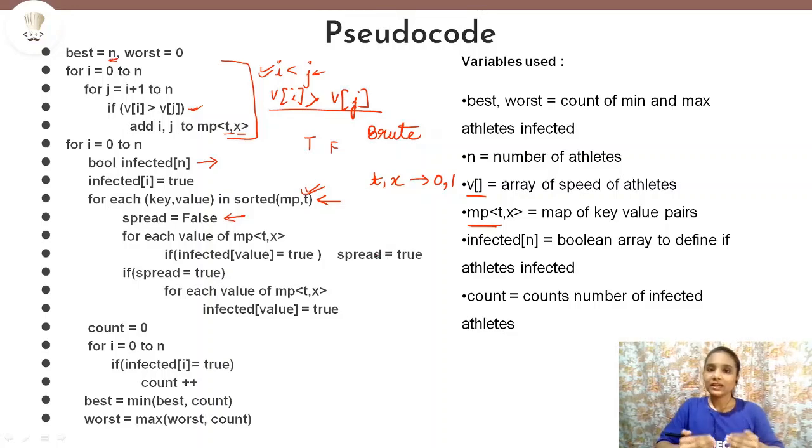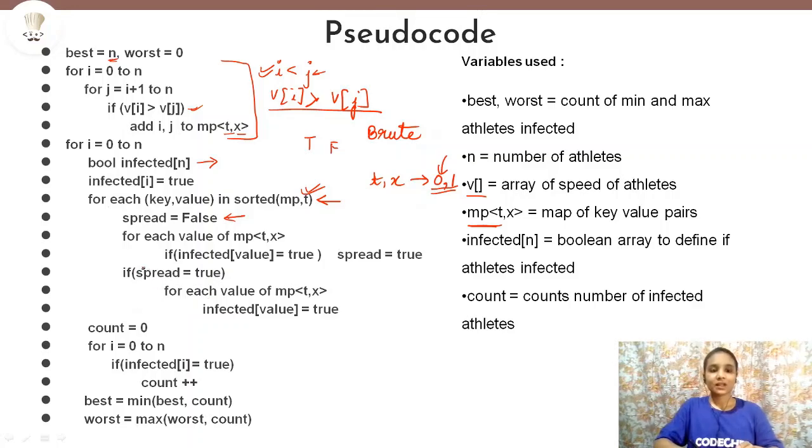Now, if we have found that any one athlete is infected, then we know that all other athletes at this time and position will also be infected. So 0 is already true, and we need to make 1 also true.